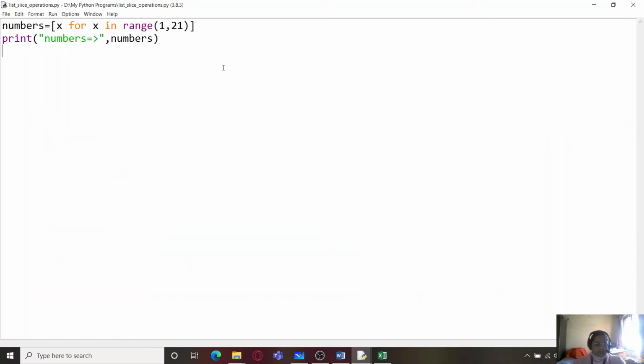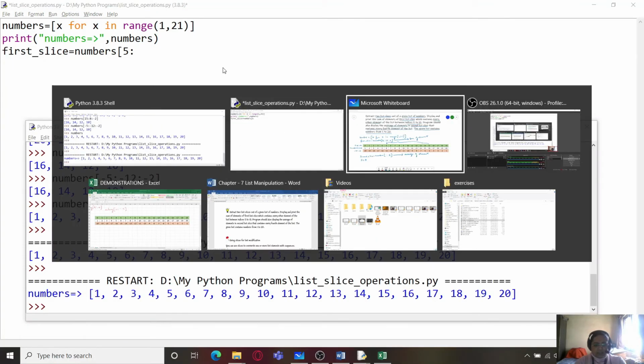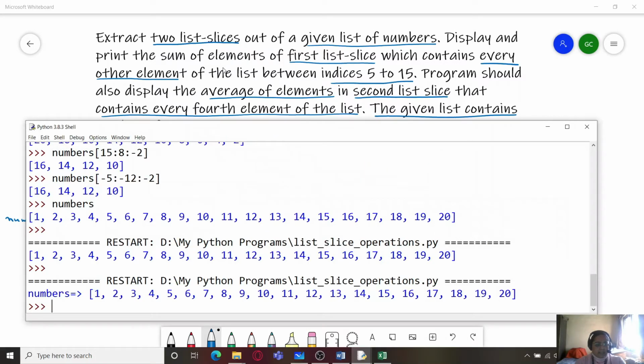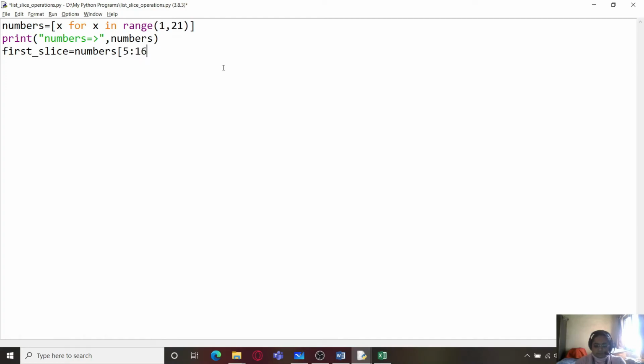Now the second part, first slice, which is equal to elements of numbers starting from index 5 and ending at index 15, which we will be considering as index 16, and leaving one gap in between. Then the second slice is every fourth element of the list. Let us print each of them.